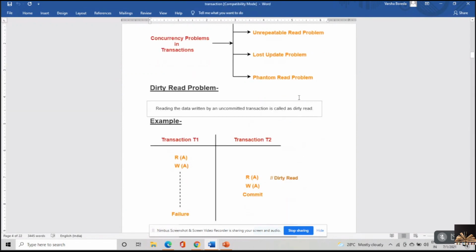So what is dirty read? Reading the data written by an uncommitted transaction. Whenever you try to read data which has been written or updated by an uncommitted transaction, it is called the dirty read problem.